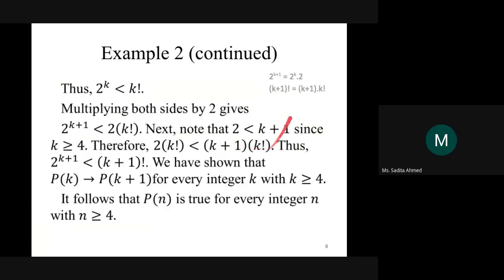So k plus 1 into k factorial is what actually? K plus 1 factorial. You get this by expanding k plus 1 factorial. So 2 to the power of k plus 1 is actually less than k plus 1 factorial. Is that clear now? Yes, miss. Okay. So that's the inductive step proved, and combining the basic step and the inductive step, we can say that by the rules of induction, P(n) is true for every integer n where n is greater than or equal to 4. Okay?